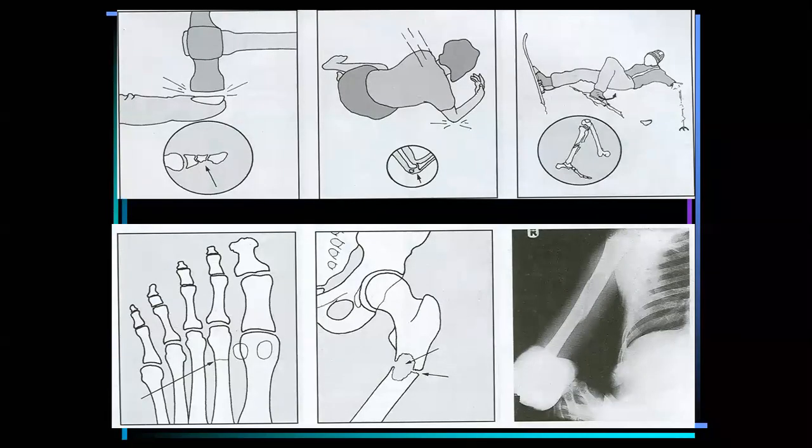So, how does a fracture occur? What are the causes of fracture? Direct injury and indirect injury. Direct injury, such as injury by a hammer, or a direct fall on the elbow resulting in a fracture. Indirect injury, such as a twisting injury. Then stress fracture in the second metatarsal due to prolonged repetitive stress, pathological fracture due to malignancy, and metabolic disorders such as osteoporosis. So these are the causes of fractures.